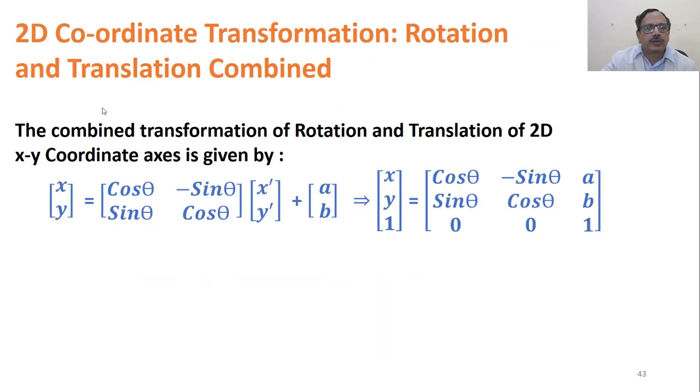Coordinate transformation, rotation and translation combined. So instead of just taking rotation only or translation only, if we are combining both of them together, we get a relationship or transformation like this.